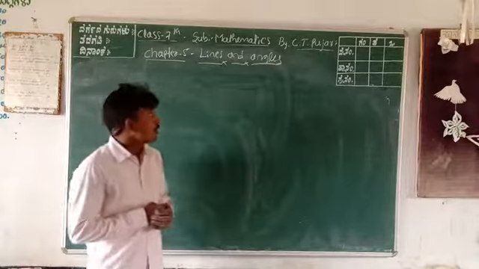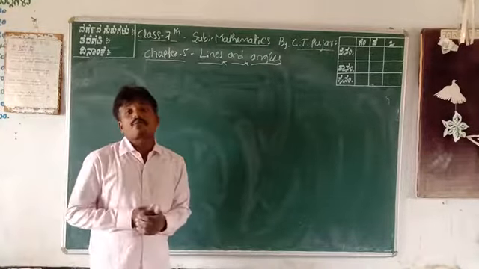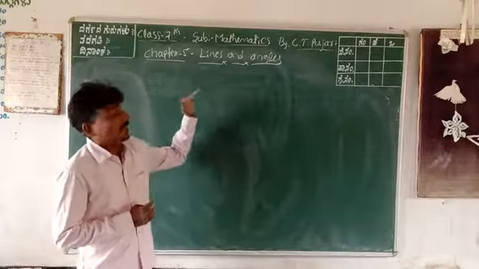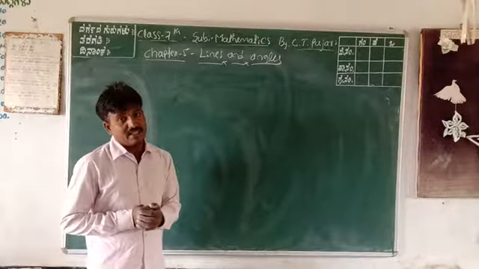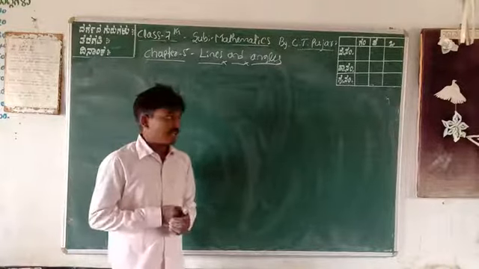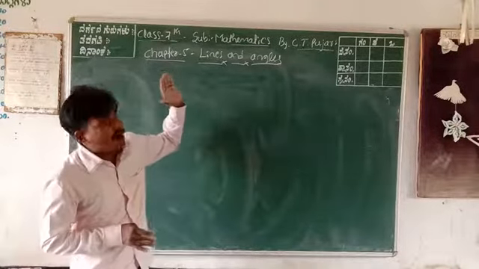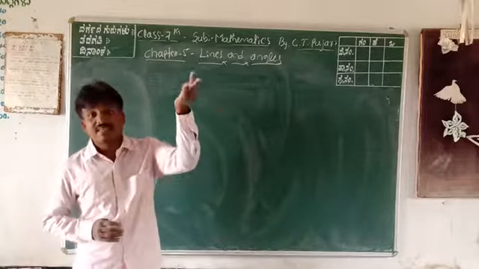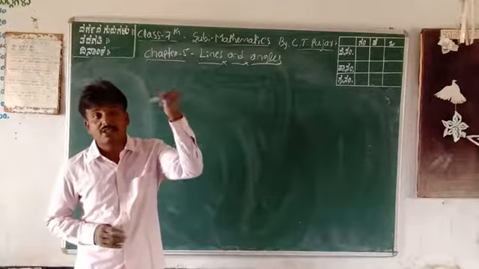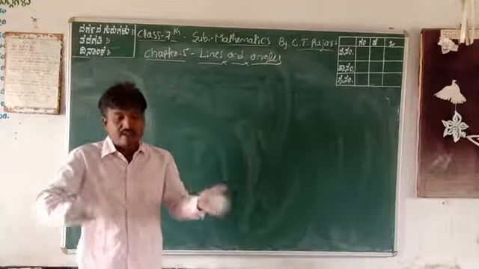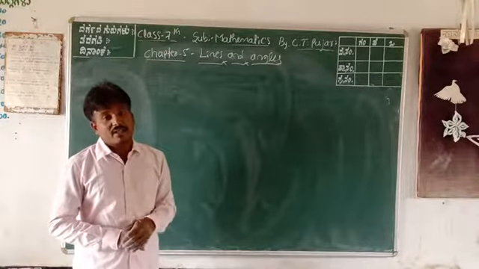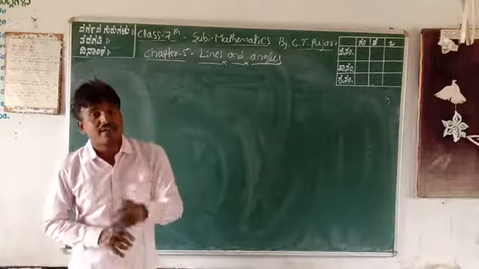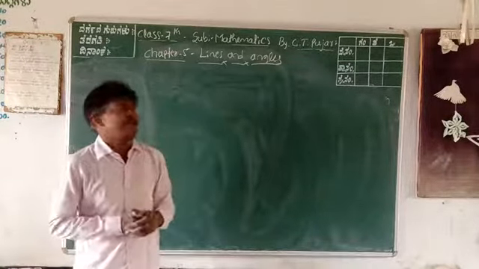And also, do you know who was the father of geometry? Euclid was the father of geometry. Euclid studied all things in geometry: points, angles, plane figures. So many concepts you learn in geometry. It is called Euclidean geometry. The father of geometry was Euclid, and that is called Euclidean geometry.